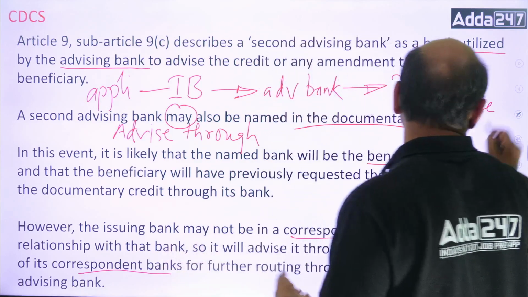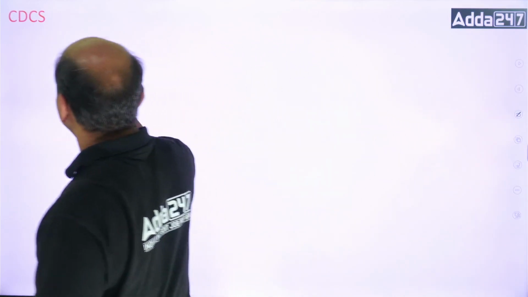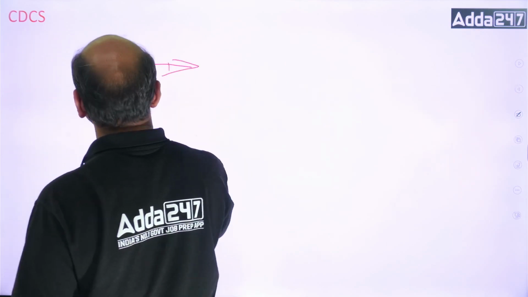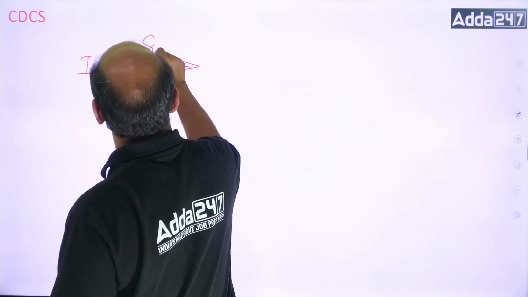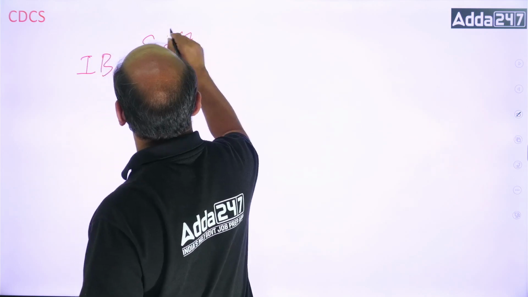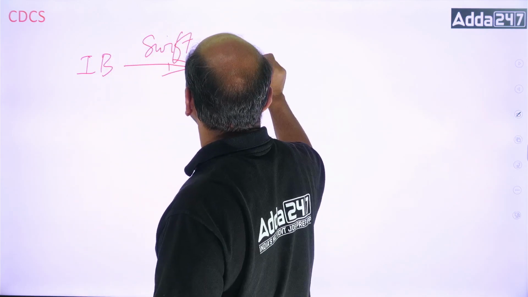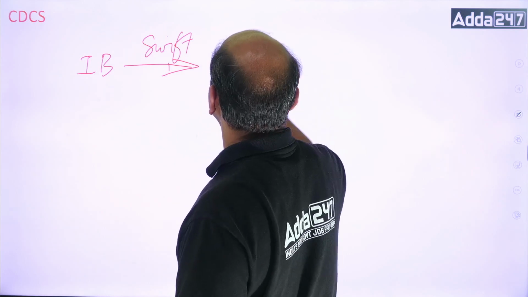Now the real question comes. Suppose the issuing bank is transferring the LC through SWIFT to the advising bank, let's say bank number 1.